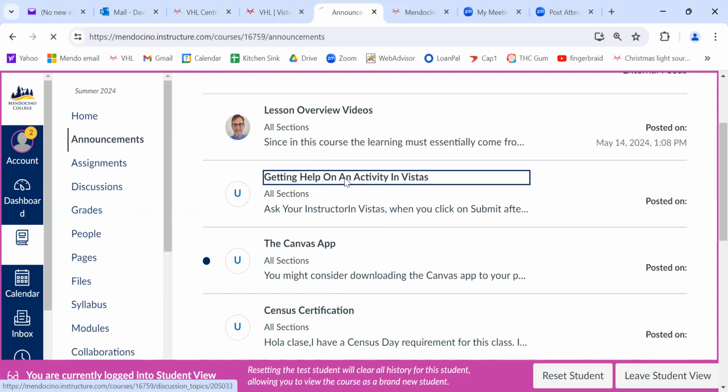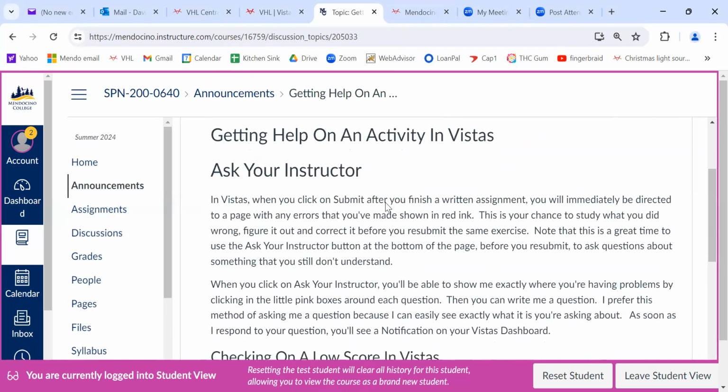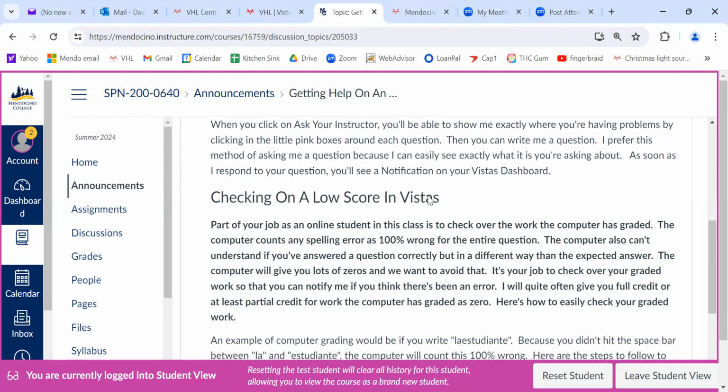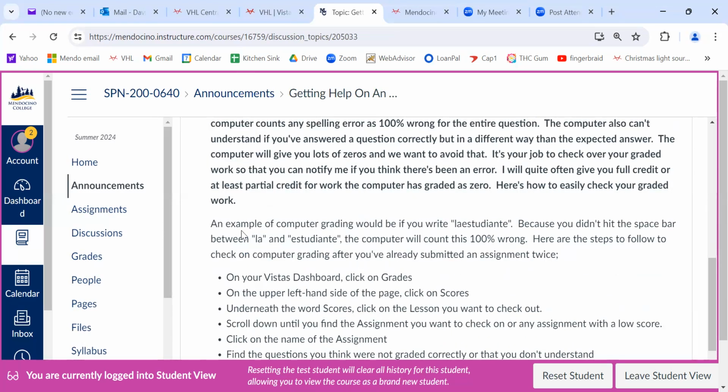This is also very important. Getting help on an activity in Vistas is actually pretty critical. I'm not going to go through all of it, but I do want to tell you to check your scores in Vistas, because the computer grades things, and you make one little spelling error and you get no credit for your whole sentence. Here's an example. An example of computer grading would be if you write la estudiante and you forget to hit the space bar, so you write it as one word. The computer doesn't recognize this and you get a 0 no matter what else you wrote.